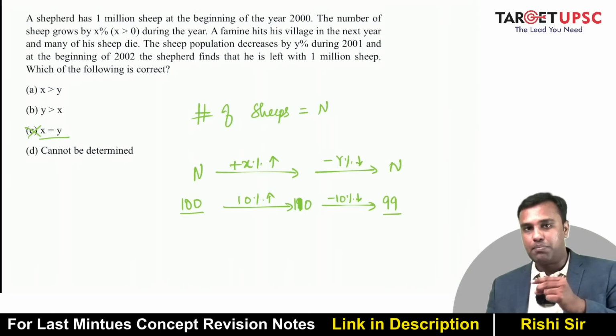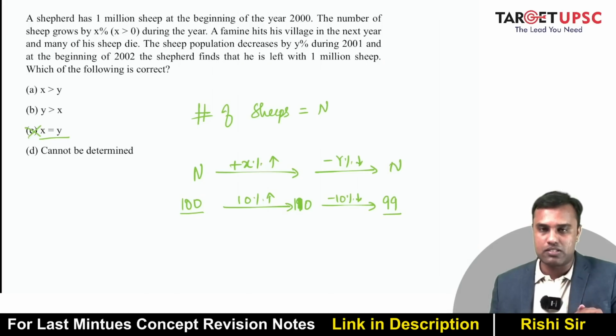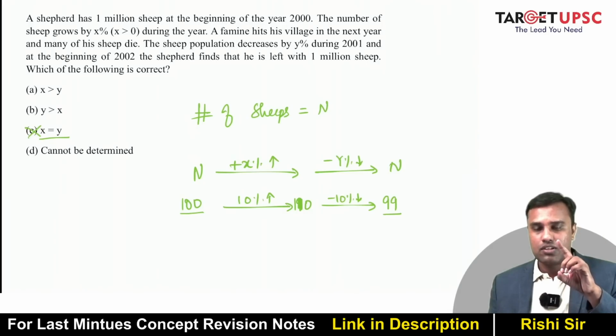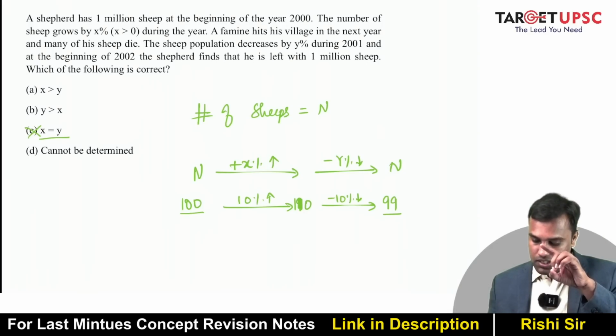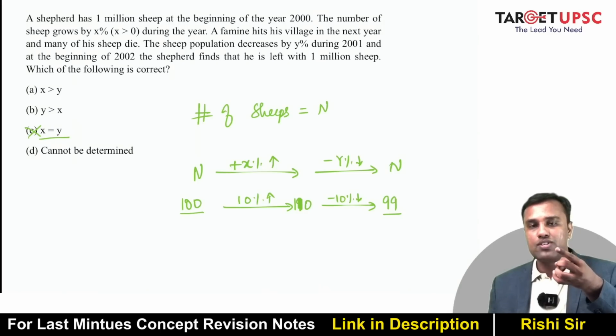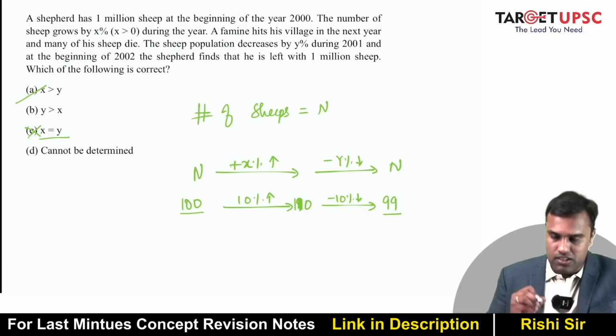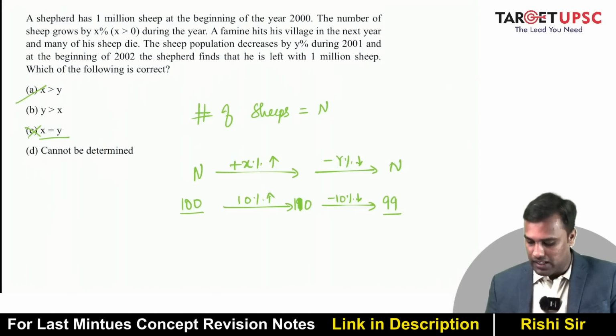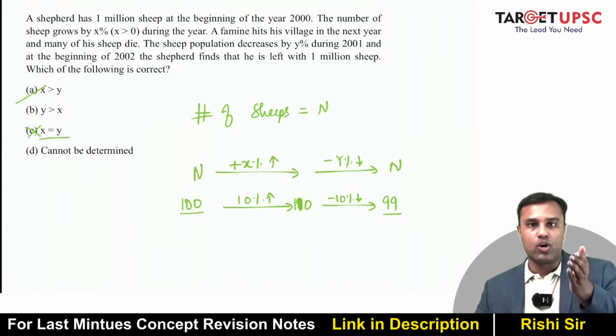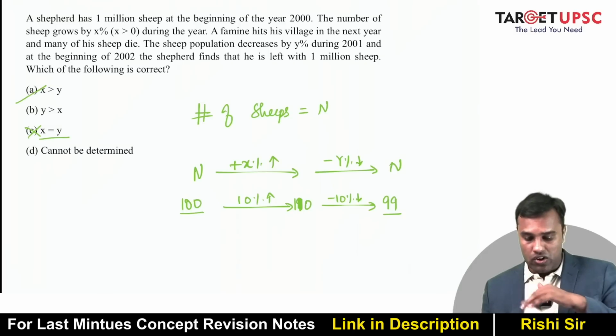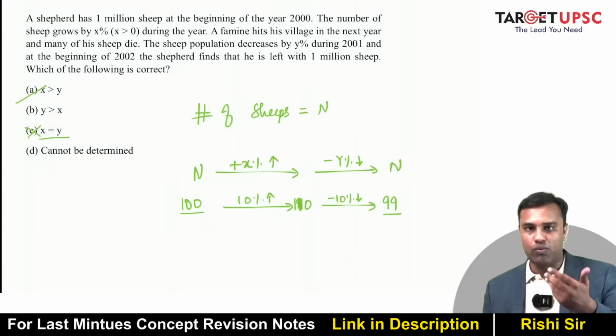So same percentage increase and same percentage decrease will always result in an overall decrease. Okay. So in that case, your percentage increase will always have to be more than the percentage decrease. X has to be greater than Y, because at X equal to Y, you have a net negative. Now if Y is more than X, you will always have negative because Y% is more than X%. When you have X more than Y, chances are you will have positive.